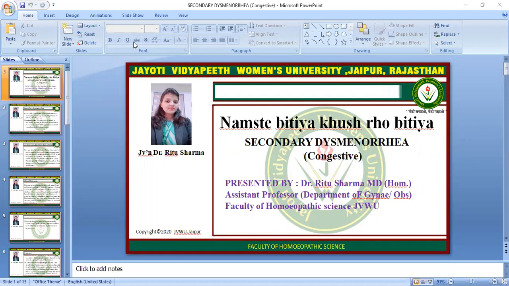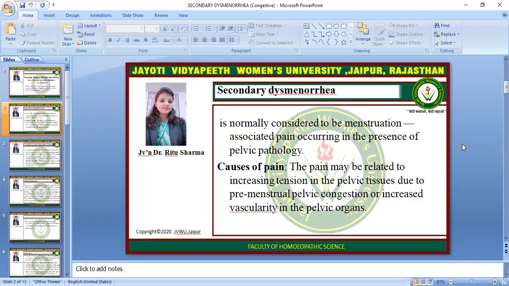Now today's session is secondary dysmenorrhea, also called congestive dysmenorrhea. Secondary dysmenorrhea is normally considered to be menstruation-associated pain occurring in the presence of pelvic pathology, that is, causes of pain. Pain may be related to increasing tension in the pelvic tissue due to premenstrual pelvic congestion or increased vascularity in the pelvic organ.